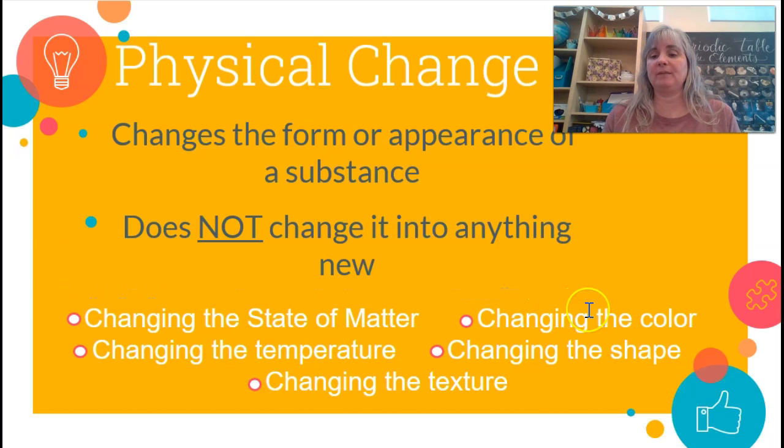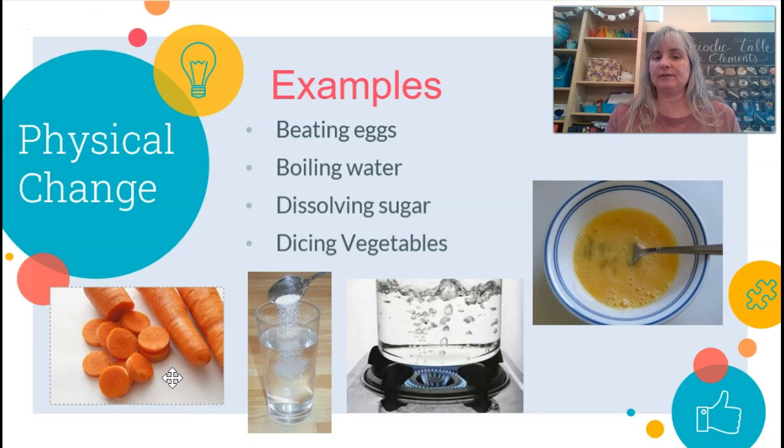Changing the color of something on purpose, changing the shape of something, changing the texture, changing the temperature. These are all called physical changes. Let me give you some real world examples of physical changes. We've got beating eggs in a bowl, boiling water, that's a state change, and dissolving sugar. Dissolving sugar is a physical change because if we evaporated the water, we would get the sugar back out. Cutting up vegetables into different pieces, or paper or anything like that, would give us a physical change.